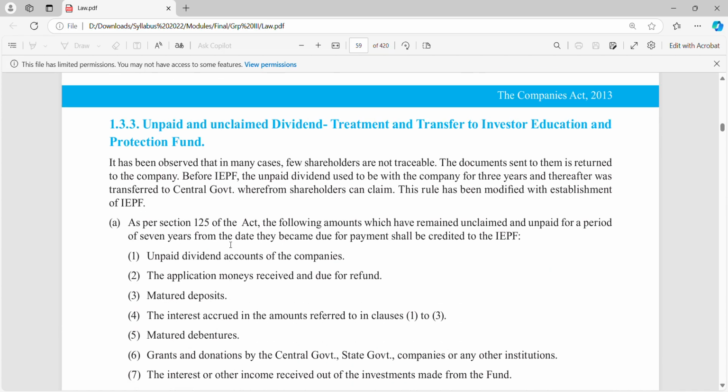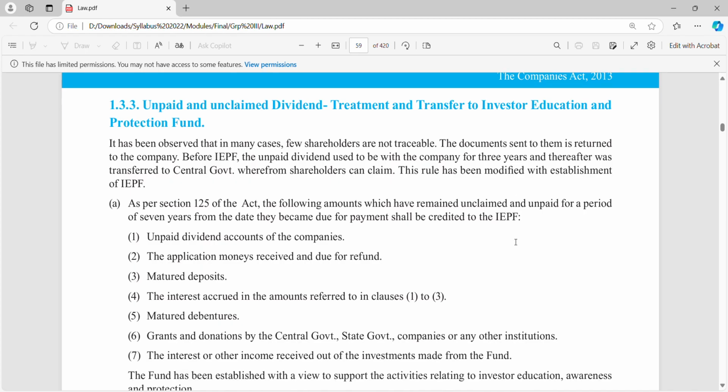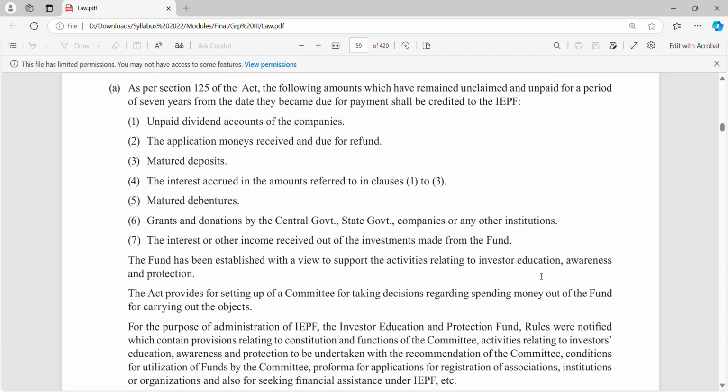So what is the story? The entire thing is, I declared a dividend but I have not paid the dividend. It has been 7 years. Now that unpaid amount is still with the company, so we are required to transfer that unpaid amount to the IEPF account. Now after transferring to the IEPF account, what to do? This amount which is transferred to the IEPF account, we can use it for awareness, education and protection of investors.